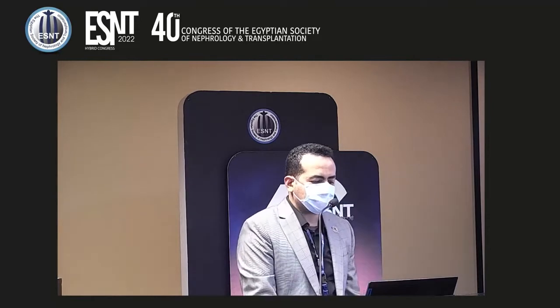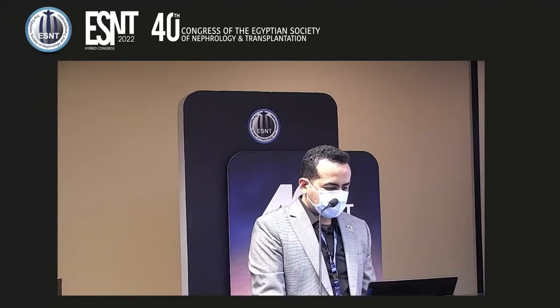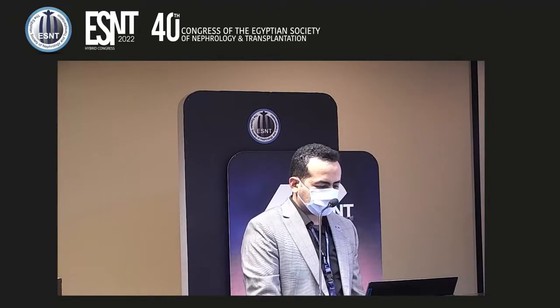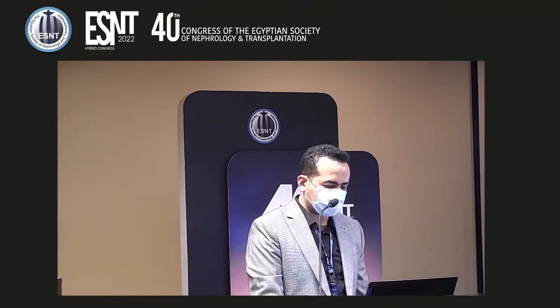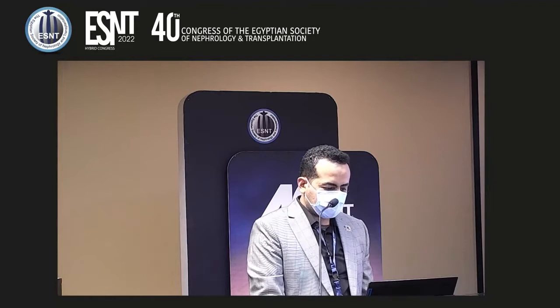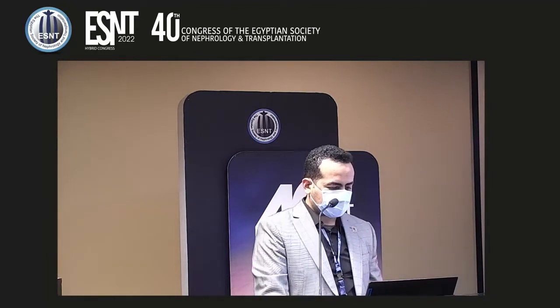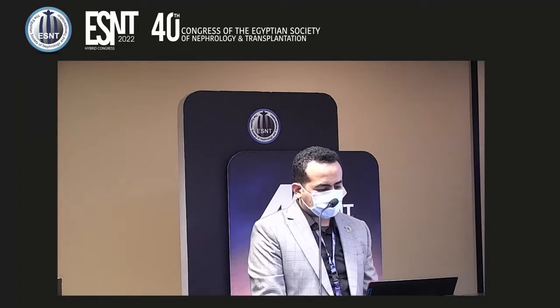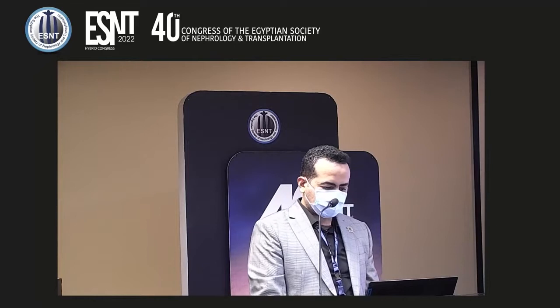The hemodialysis group was further subdivided into 3 categories depending on the level of parathyroid hormone. Group 1 with a PTH level less than 150 picogram per milliliter. Group 2 with a PTH level between 150 and 300 picogram per milliliter. And group 3 with a PTH level more than 300 picogram per milliliter.